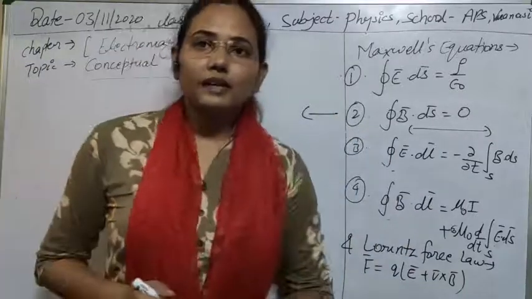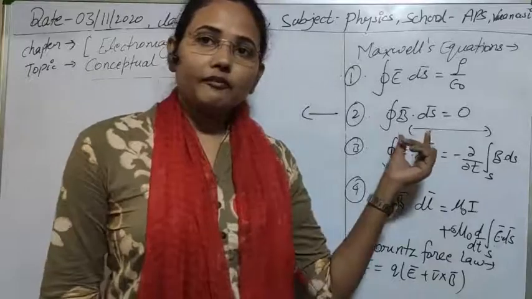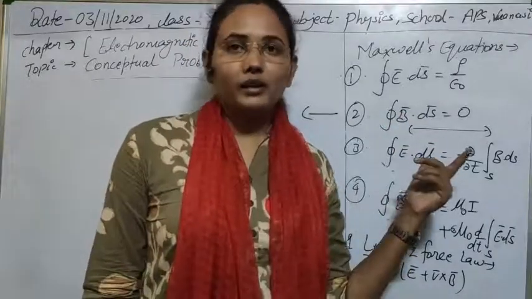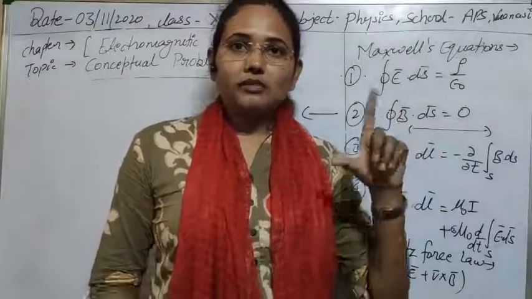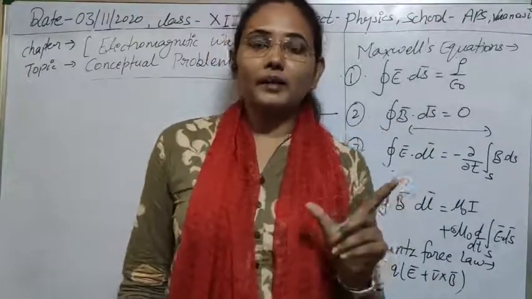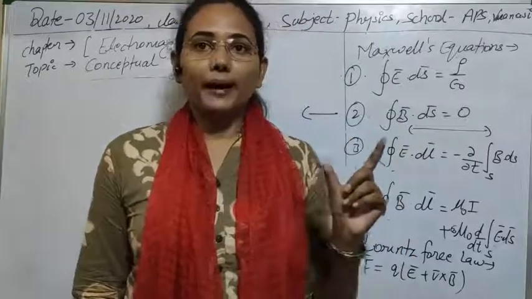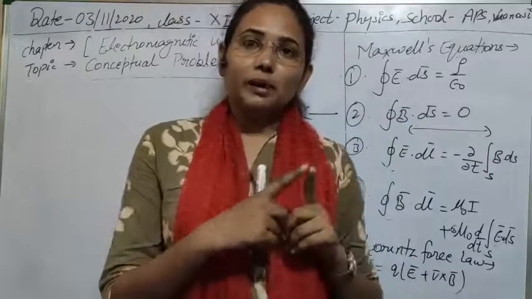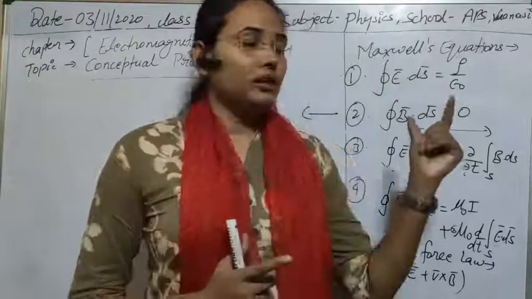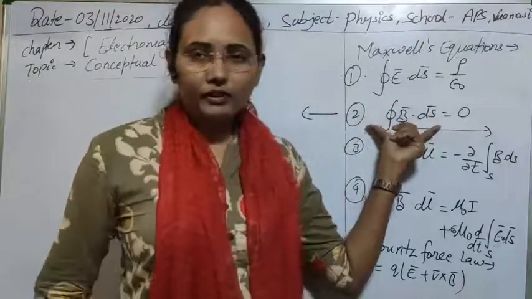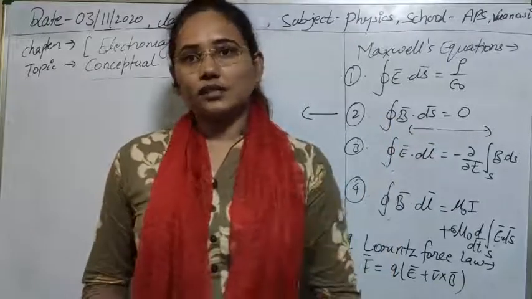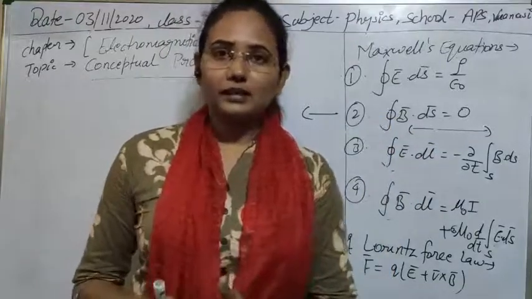So Maxwell's second equation represents that magnetic field lines cannot start from a point or end at a point. There will be two ends, one starting end and one ending point, which means they will form closed loops, and there should also be dipoles. There cannot be the existence of monopoles. This can be represented with the help of the second Maxwell equation. So I think the answer to this question is clear to you.